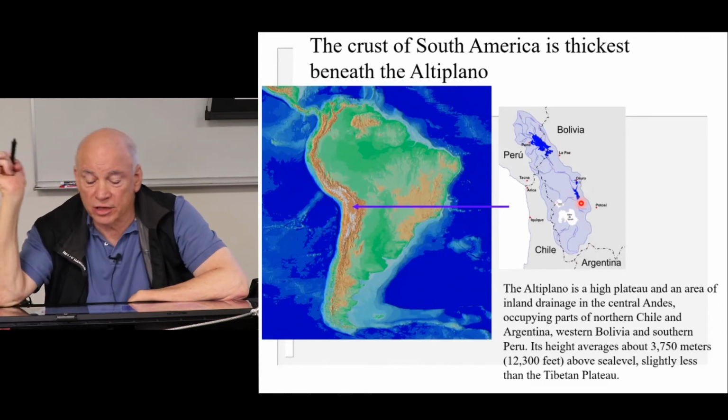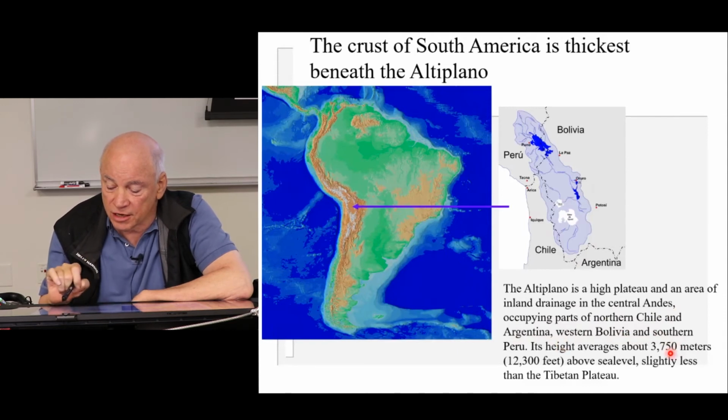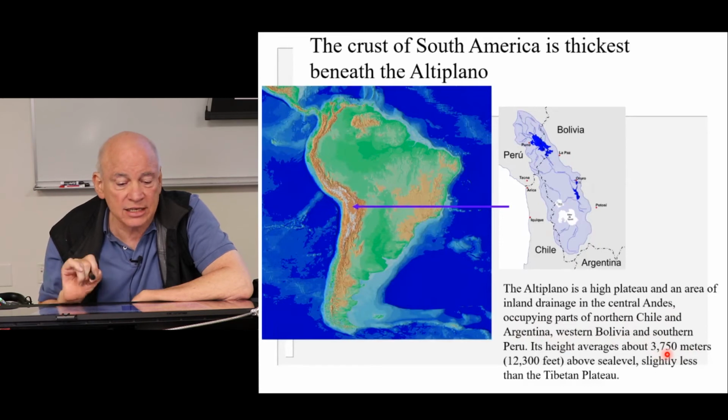So the Altiplano is a high plateau, inland drainage in the central Andes. It occupies parts of northern Chile and Argentina, western Bolivia, southern Peru, and it's typically around 3,700 meters tall, slightly less than the Tibetan Plateau.